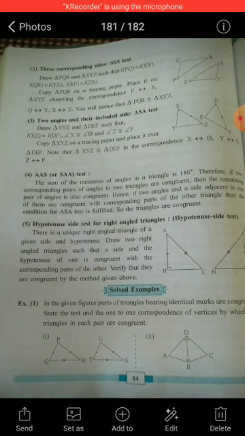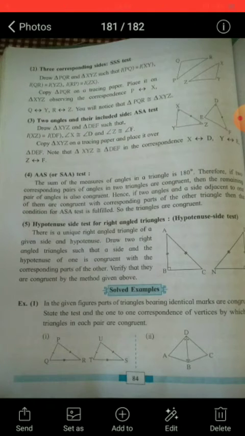And the fifth test is the hypotenuse side test for right angle triangles. There is a unique right angle triangle of a given side and hypotenuse. Draw two right angle triangles such that a side and the hypotenuse of one are congruent with the corresponding parts of the other, and verify the test. That means if the hypotenuse and a side are congruent, then the two triangles are congruent by the hypotenuse side test. By using these 5 tests, you can solve the examples from practice set 13.1.